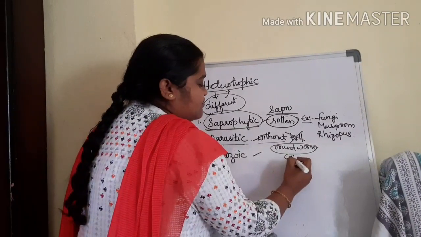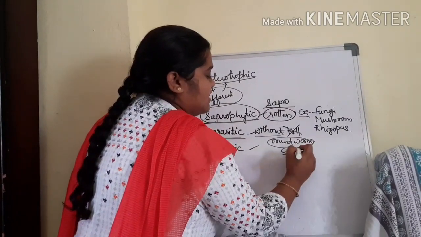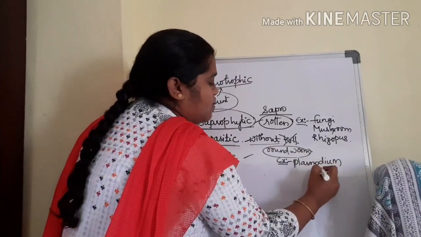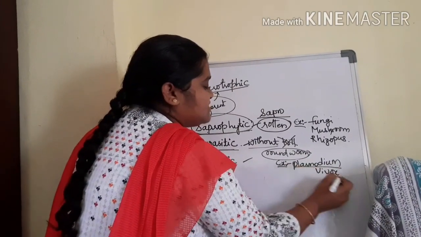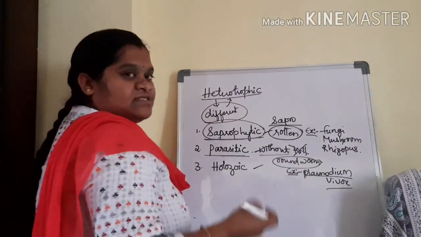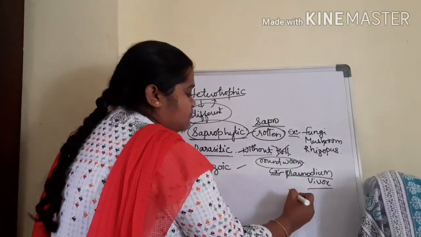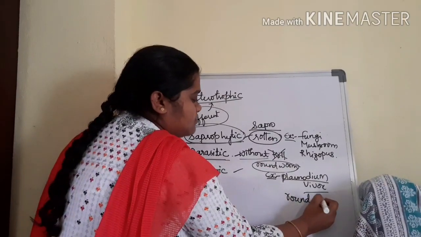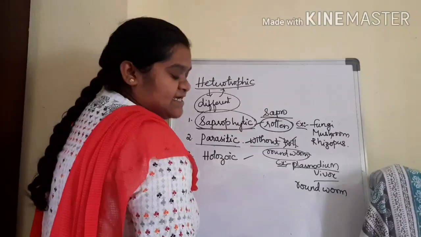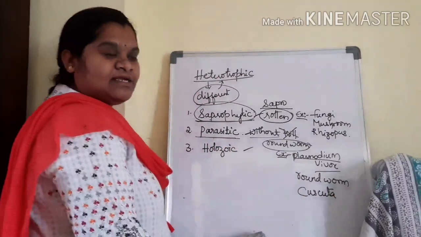Examples of parasitic nutrition are Plasmodium vivax, a parasite which lives in the saliva of the female Culex mosquito and takes food and shelter from the mosquito, and roundworms. Some plants also exhibit parasitic nutrition. That plant is called Cuscuta.